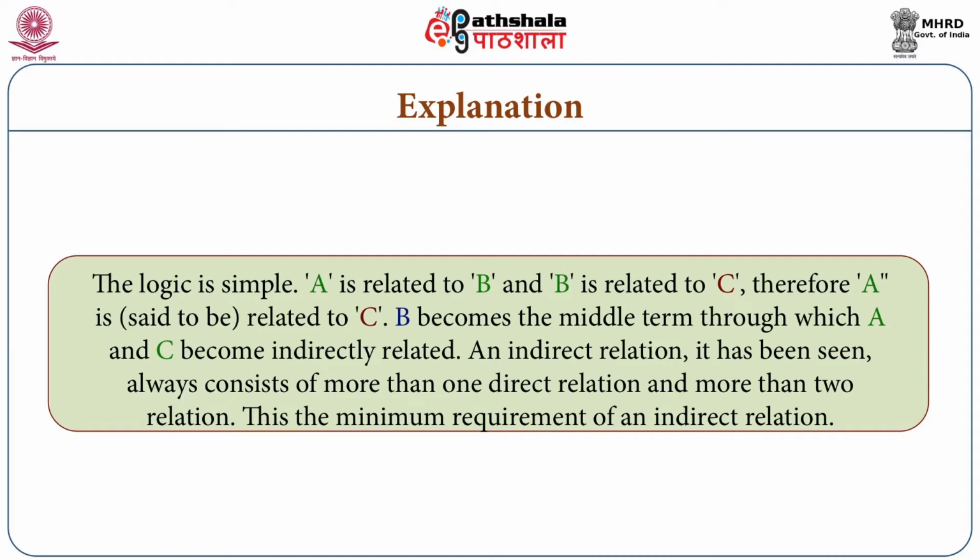The examples which we have discussed, in all those cases this is actually the case, because A is related to B. Suppose in place of A there is a picture, and in place of B there is the person, and in place of C there is the house, and between picture and the person there is a relation conjunction, and between person and the house there is a relation conjunction.